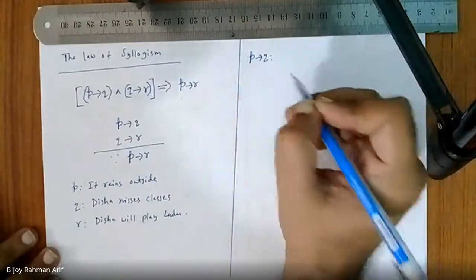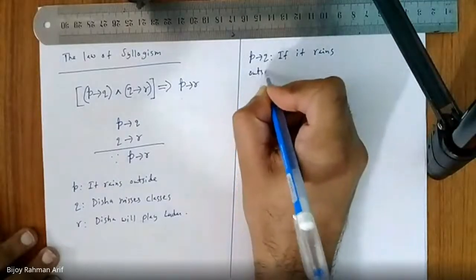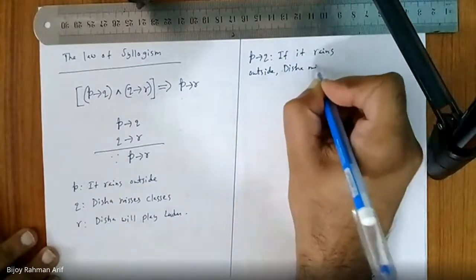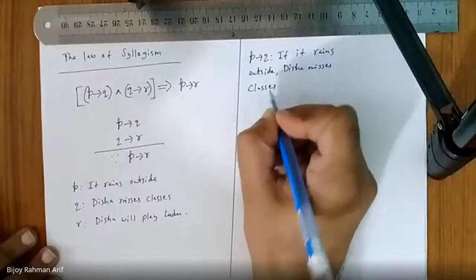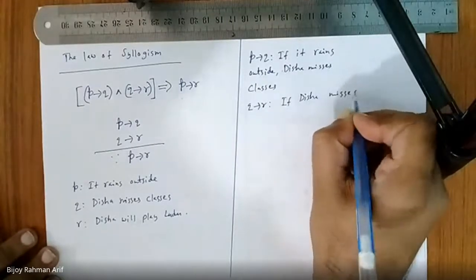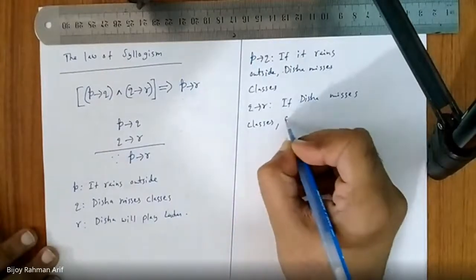If it rains outside, Disha misses classes. What is Q implies R? If Disha misses classes, she plays Ludo.